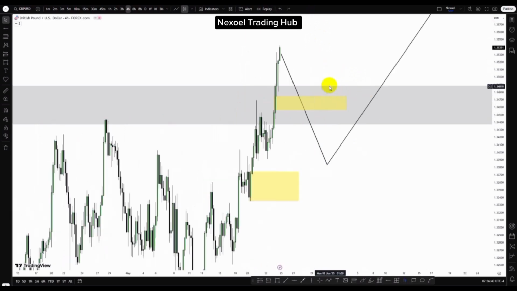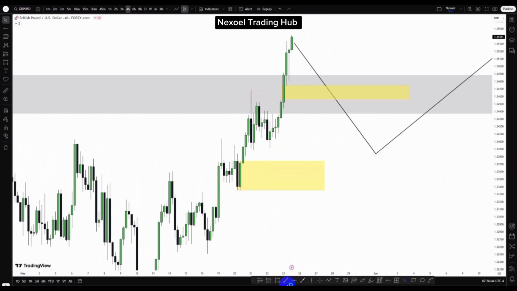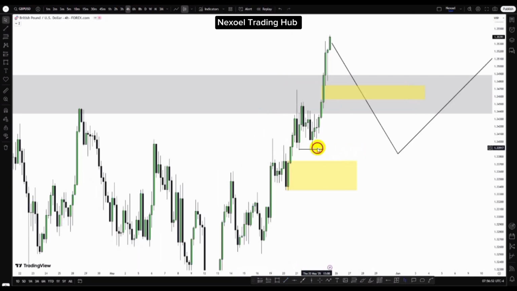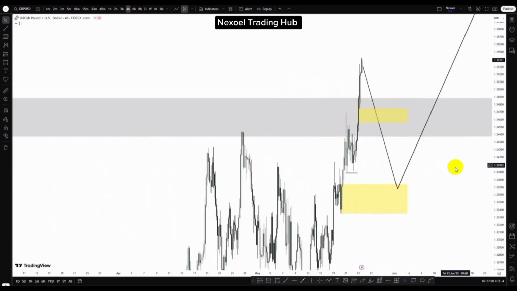If price is going to trade to the downside, we can clearly see that here we have relatively equal low points in the 4-hour time frame. We can see the relatively equal low points here acting as sell side liquidity, and below that we have this bullish order block, which price has the possibility of returning to mitigate before we have the bullish continuation.